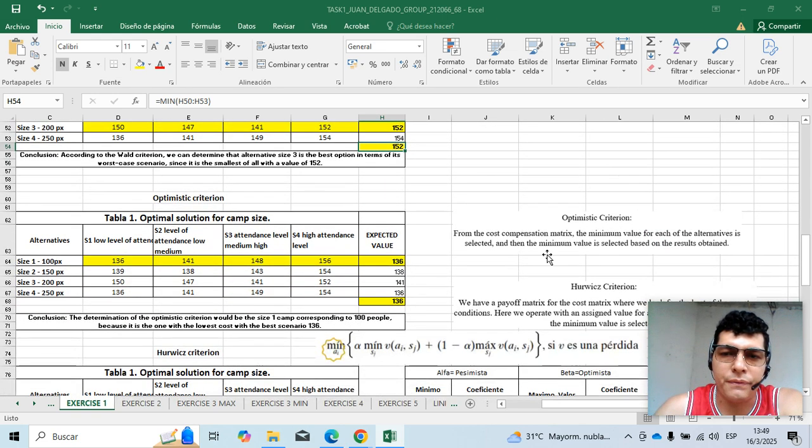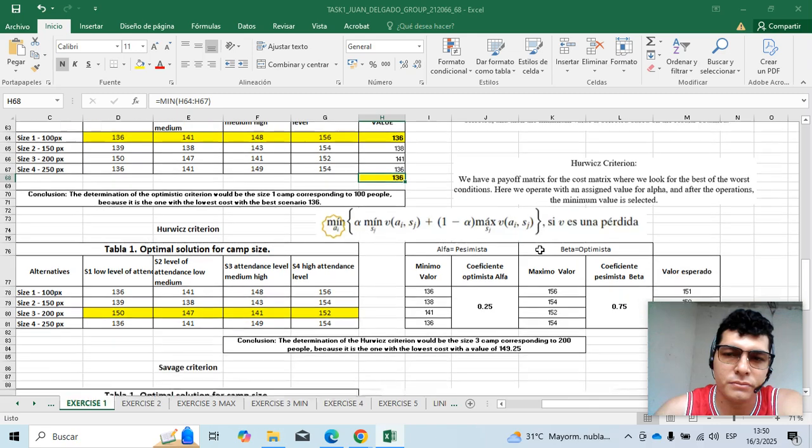3. Optimist criterion. From the cost compensation matrix, the minimum value for each of the alternatives is selected, and the minimum value is selected based on the results obtained. Fourth,